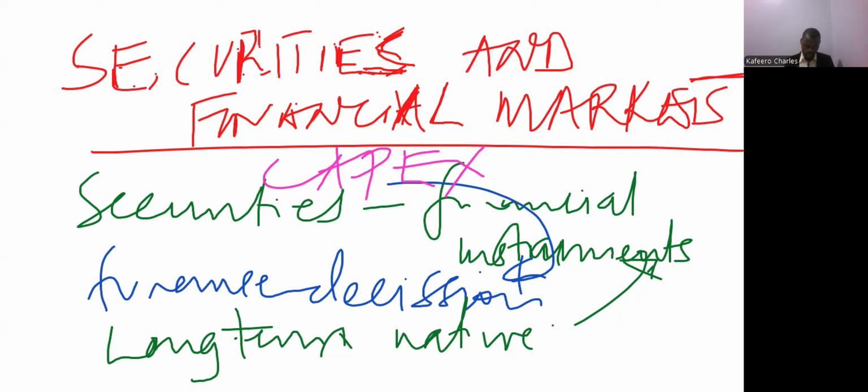So when we are looking at capital budgeting decision as the investment decision, then you need to look at the different sources, or you have to look for the money to be able to finance these decisions. Because you have made a decision, maybe you are going to invest in real estate, but you have to look for finance that is going to help you in that kind of investment that you have selected.